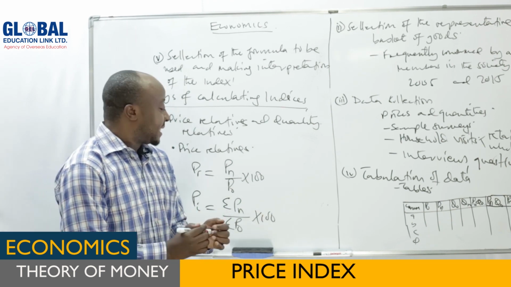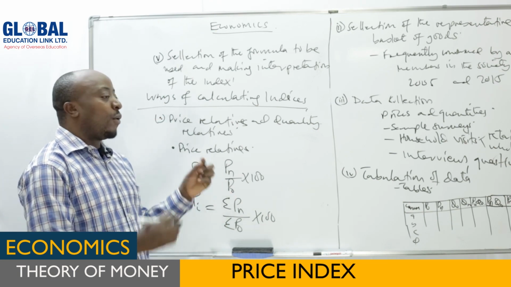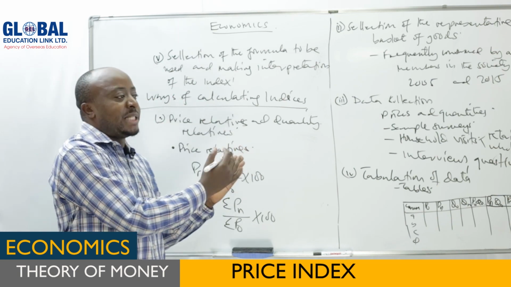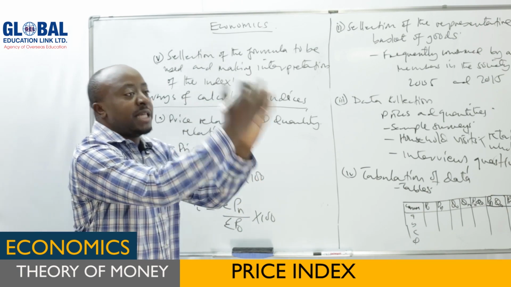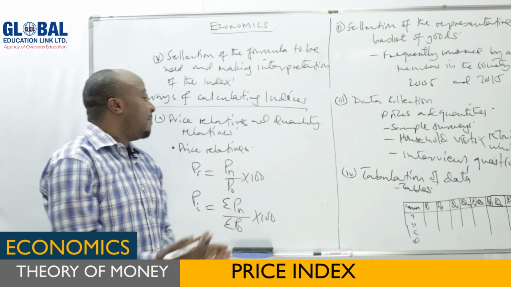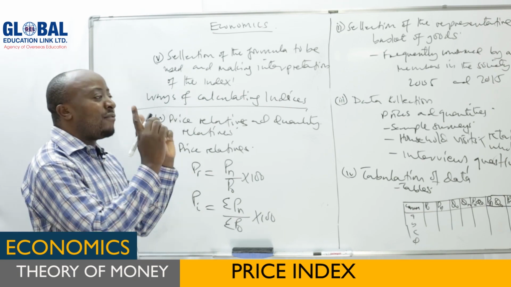It means the first one, price relative, is used when we have only one item. That means, for a good, say the price of meat, in 2010 it was this one, in 2020 it was this one. So you take the price in the current year, which is 2020, and divide by the base year, which is 2010, then multiply by 100 when we have only one item.